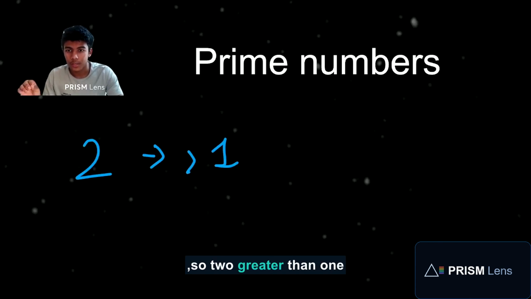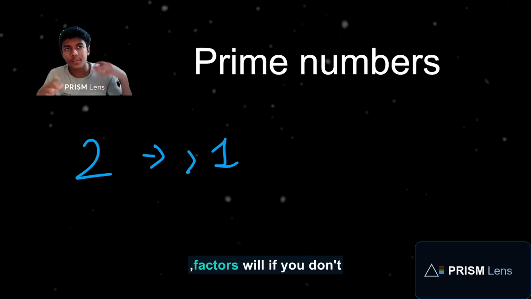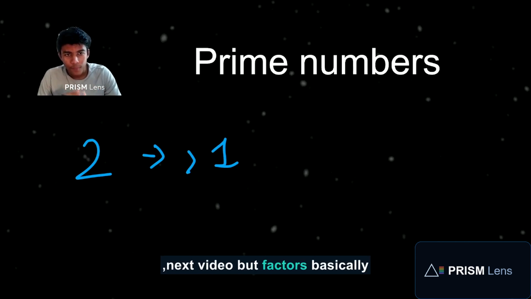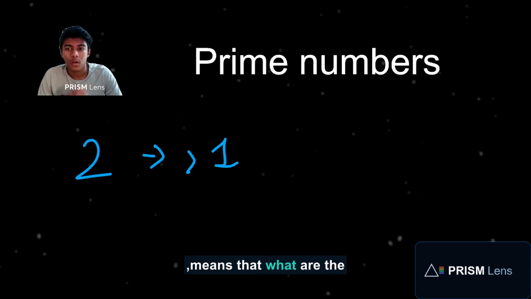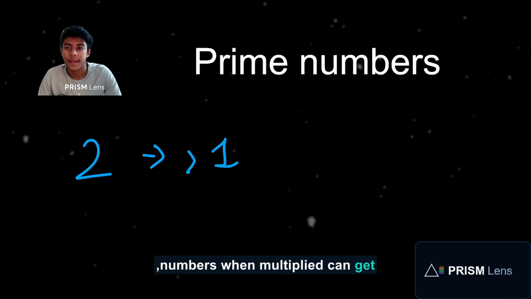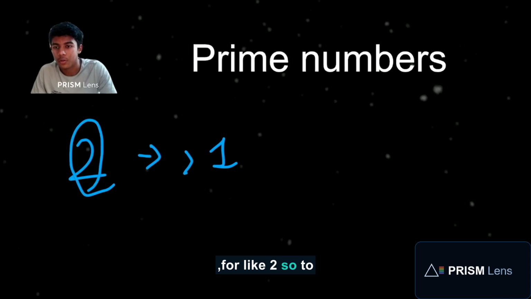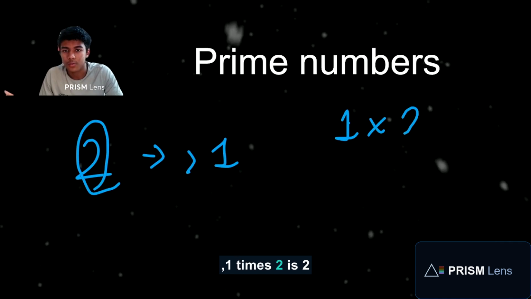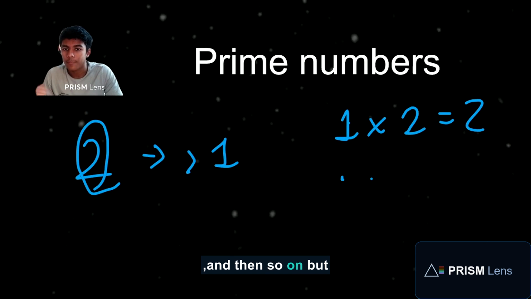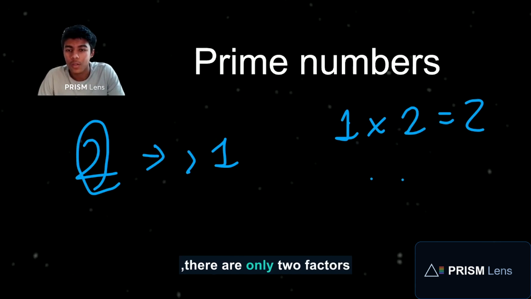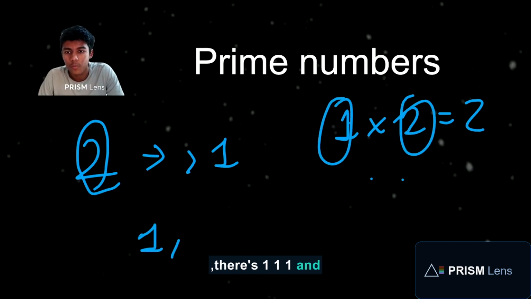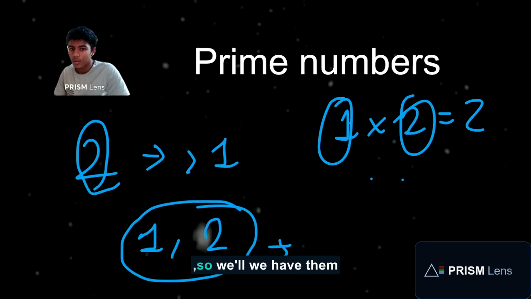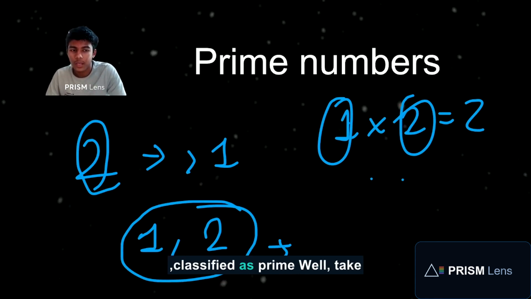So 2 is greater than 1, and it has only 2 factors. Factors, if you don't already know, we'll learn in more detail in the next video. But factors basically means the numbers that, when multiplied, give the number you're looking for, like 2. To find the factors, we normally list them out, like 1 times 2 is 2. In this case there are only 2 factors: 1 and the number itself, 2. So these are the only 2 factors it has, so we classify it as a prime number.